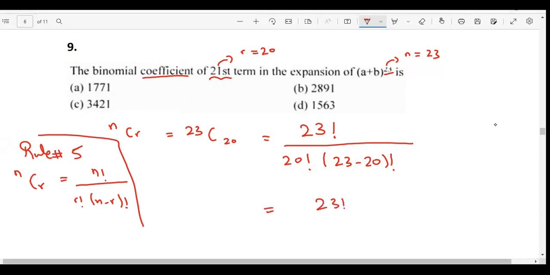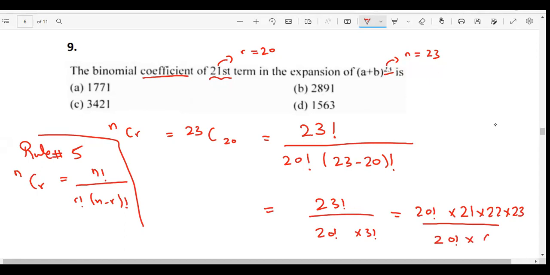So it would become 23 factorial divided by 20 factorial into 3 factorial, and now 23 factorial can be written as 20 factorial multiplied by 21 into 22 into 23, divided by 20 factorial into 3 factorial, that is 6. So these two can be cancelled, and now you need to multiply it by yourselves and then divide it by 6, and then the answer would be 1771. Yes, very good, Mehreen, well done.